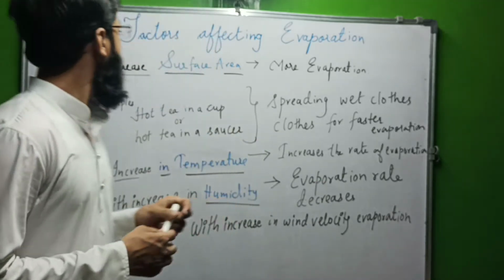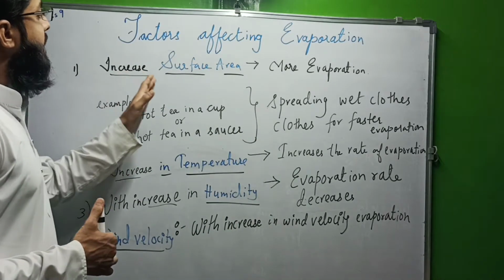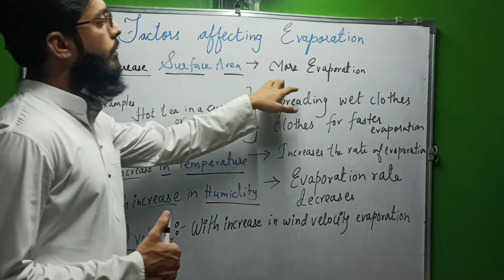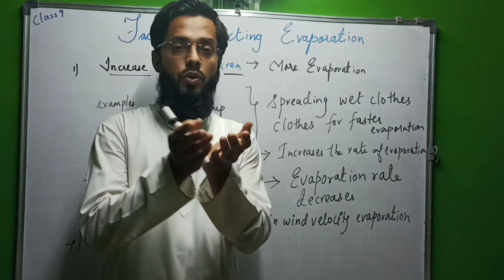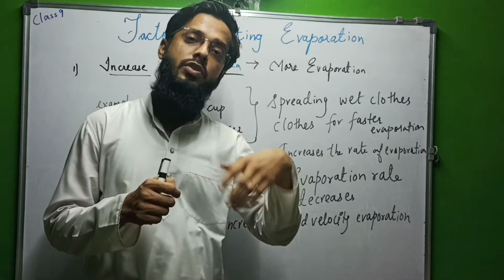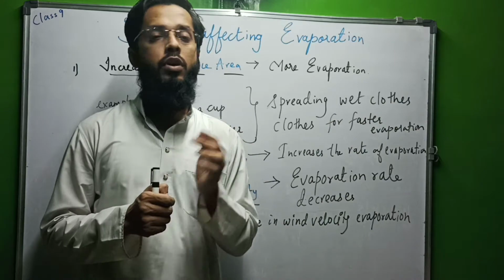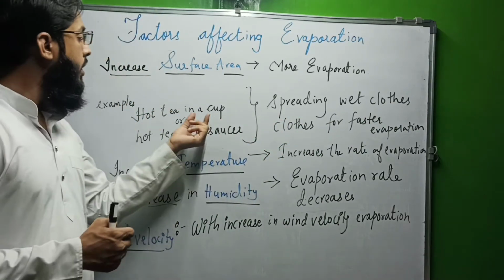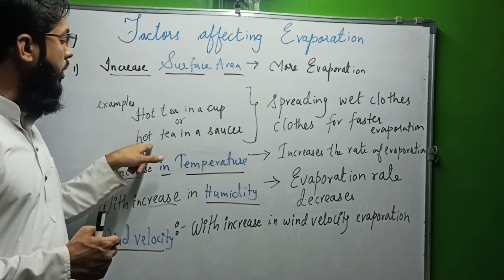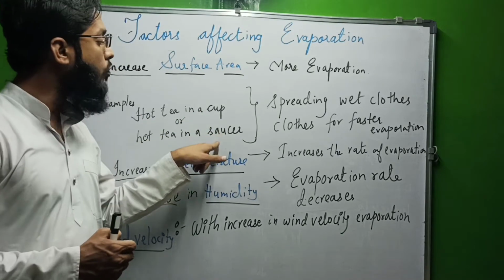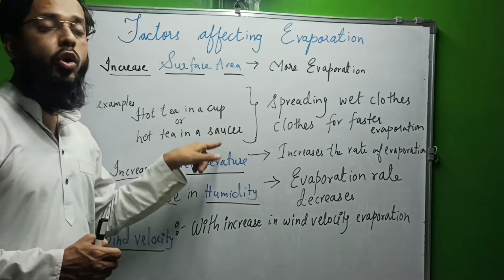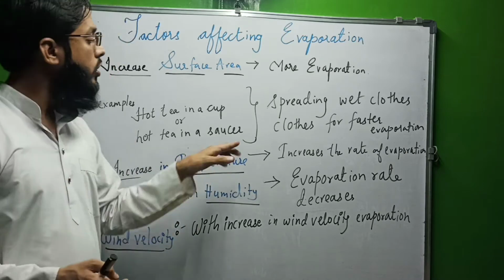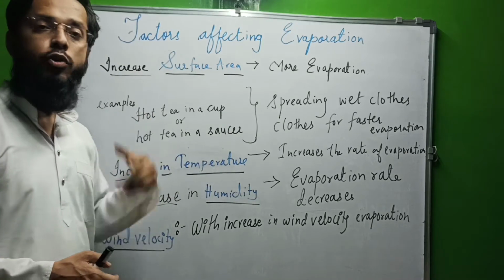Let's see. First, with increase in the surface area, there will be more evaporation. If there is more surface area, the evaporation will be more. For example, like hot tea in a cup. If you're having tea in a cup, it stays hot. But if you pour it into a saucer, it will cool down faster. Why so? Because evaporation occurs more in a saucer because it is wide. So more the surface area, more the evaporation.